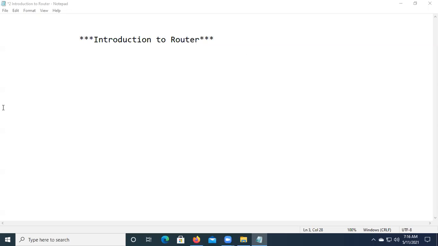Recording as well. Okay. So in today's class, we'll go for your introduction to the router. Let's see what is in a router. Router is a layer 3 device that connects multiple networks.